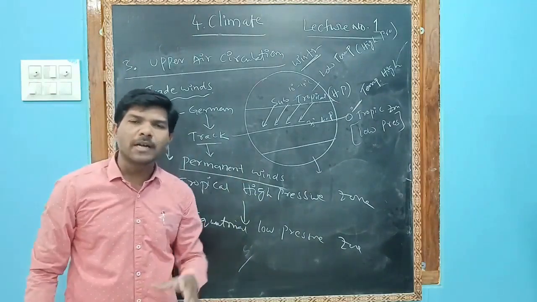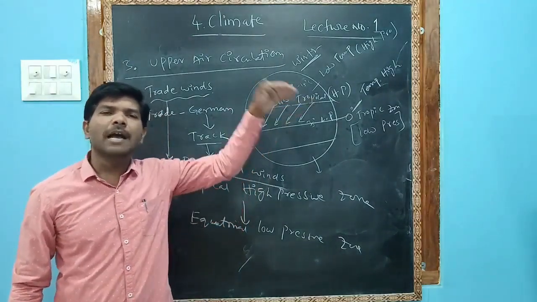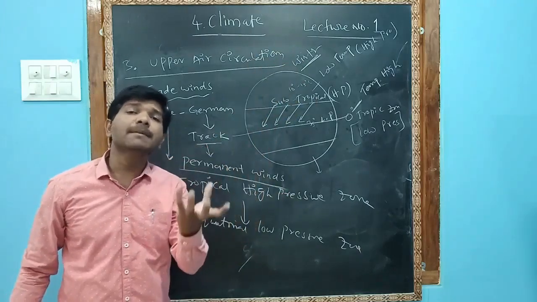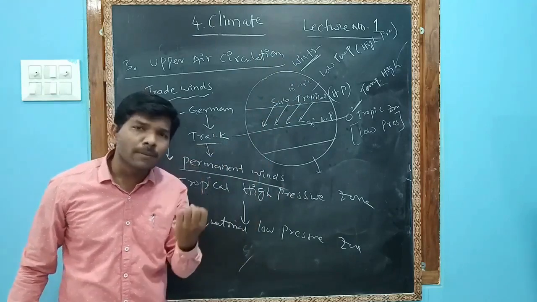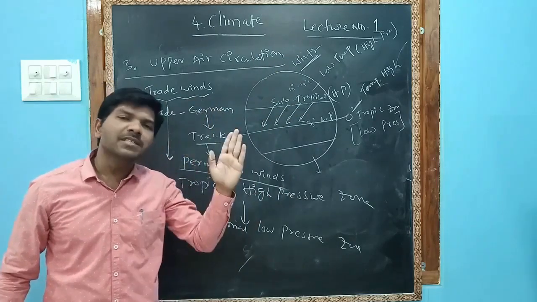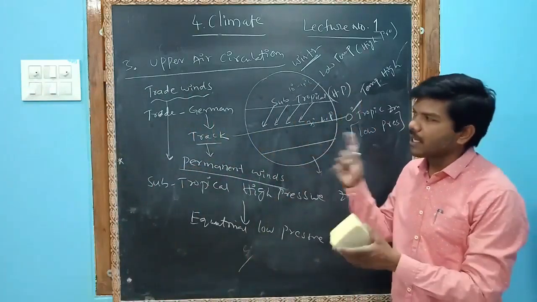But you have to remember, what are trade winds? Simple. Trade winds blow from the subtropical high pressure zone to the equatorial low pressure zone. Sir, why do they blow? The equator has high temperature, and wherever there is high temperature, there is low pressure. Wind will blow from the high pressure area to the low pressure area. So this is one of the parts in upper air circulation.